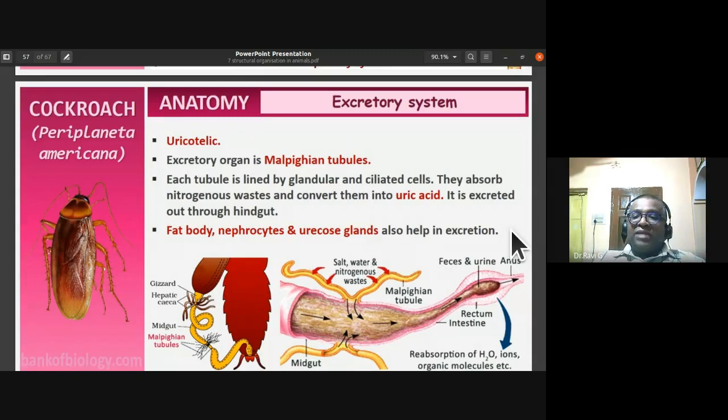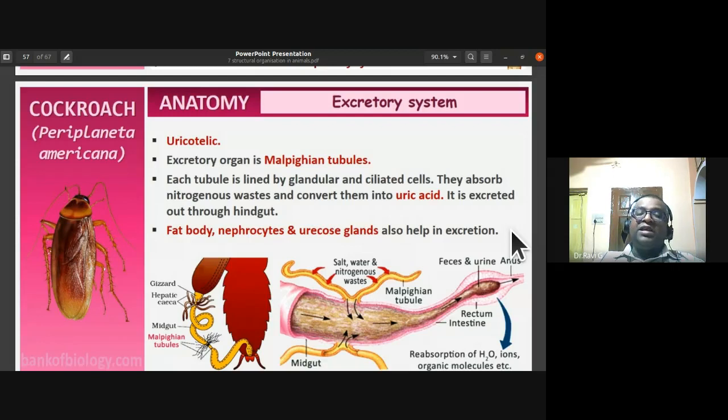Okay, so there are nearly 150 tube-like structures, yellowish, small, filamentous tube-like structures found at the junction between the midgut and the hindgut. So they are the Malpighian tubules. They are excretory in function. So the excretory system of cockroach is uricotelic, that is, they secrete their nitrogenous waste in the form of uric acid.